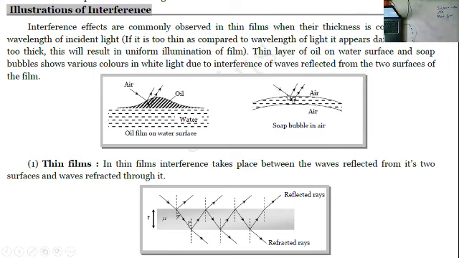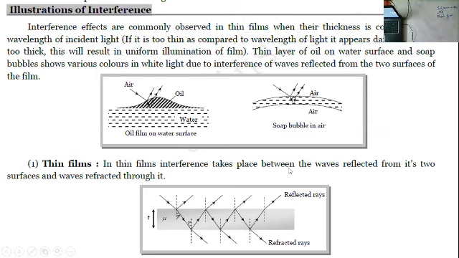So this is the first wave. You can see this is your incident light, and some part of the light undergoes reflection, and some part undergoes refraction. This refracted ray is once again reflected back into the same medium. These two light rays meet at some point, which creates an interference effect. You can see how this interference takes place in films.